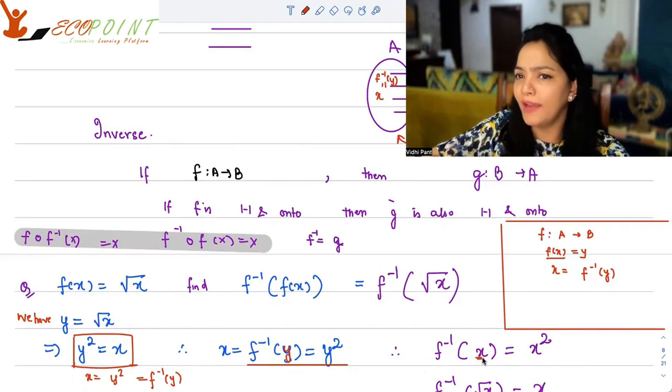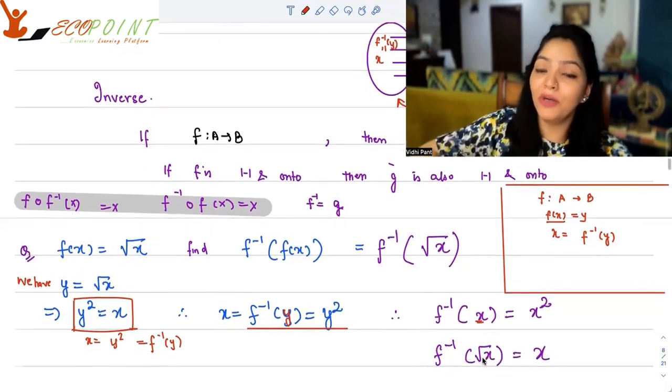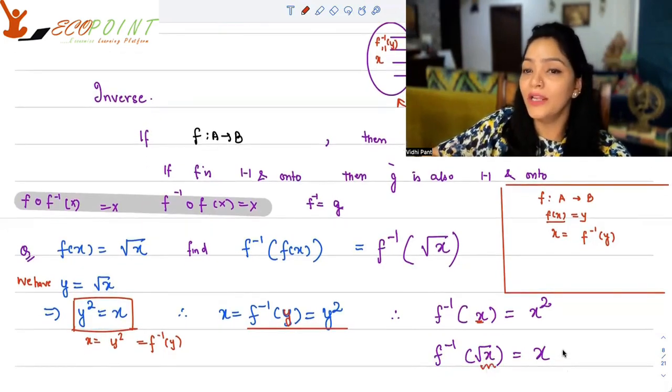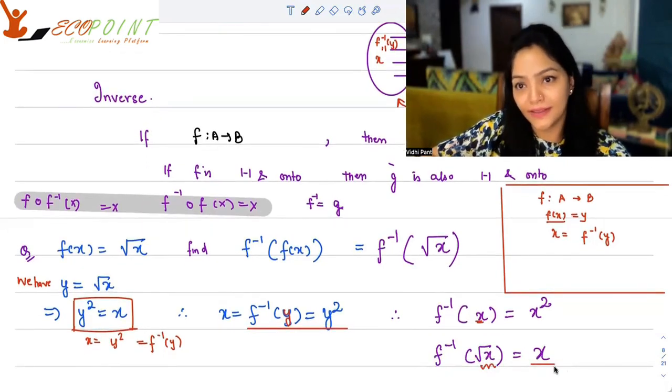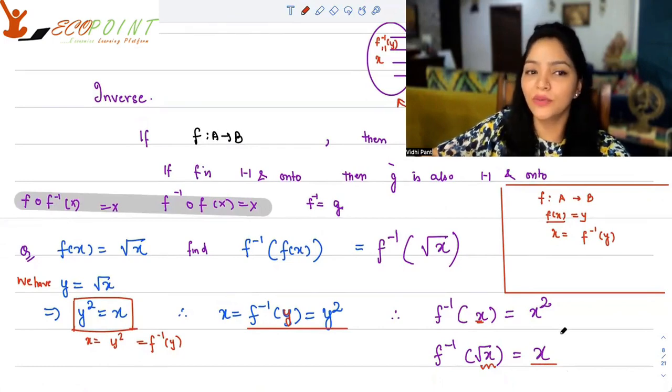And what do I have to find out? I have to find out f inverse of root x. So my input is root x. Root x square will be x. So hence the answer to this question will be x.